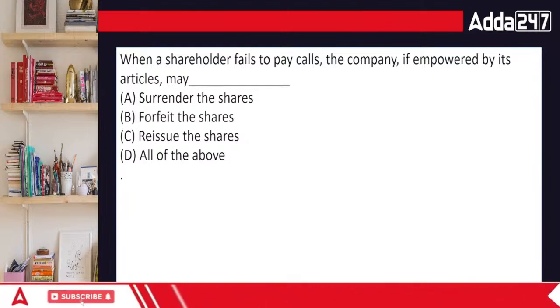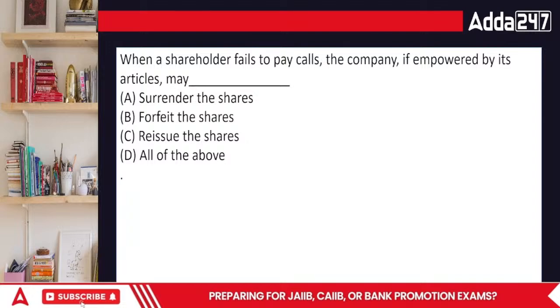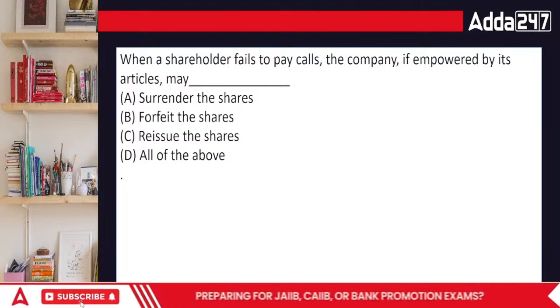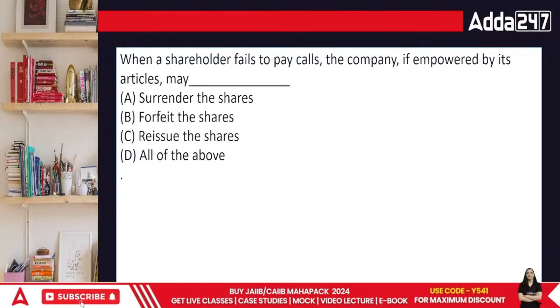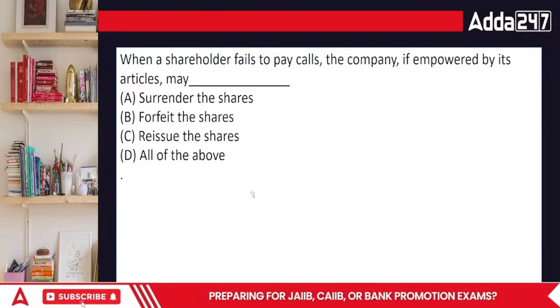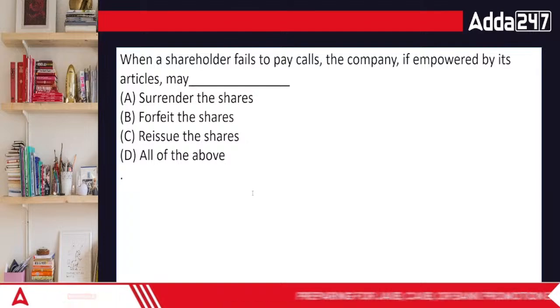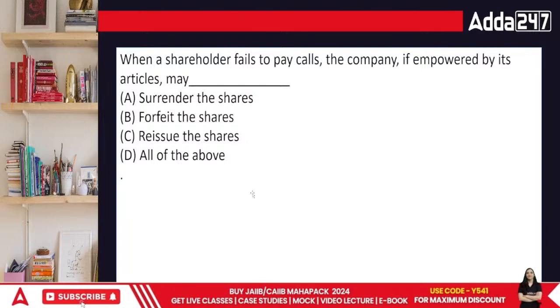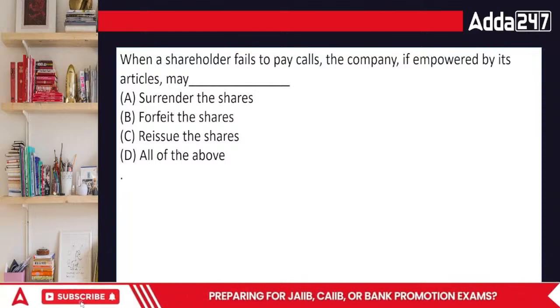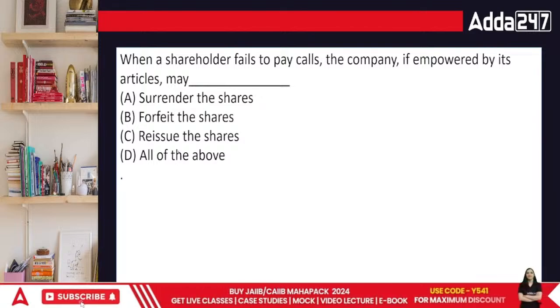If I kept on asking, your money is due, your money is due, and he doesn't pay, and then I get irritated with the fact that he's not paying, then I will remove their name. The difference is in surrender, we don't remove their name. They come up and say, please remove my name. In the second case, we are forcefully removing their names because they are not paying the money. And then is reissue. Once you forfeit the shares, then you have the power to reissue as well. Give the share to someone else. What's bad in it?